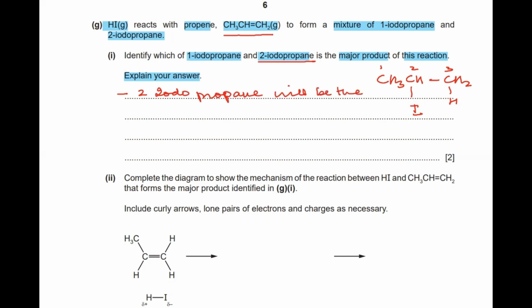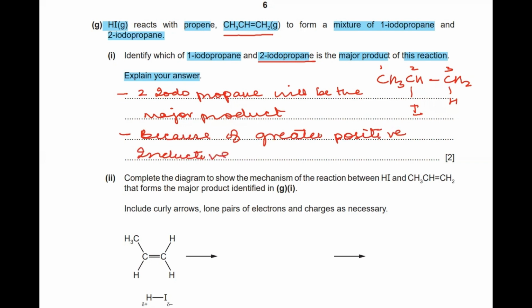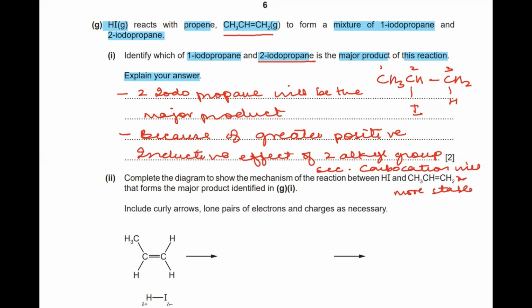Now, when they ask for the reason, you'll say: because of the greater positive inductive effect of two alkyl groups, the secondary carbocation is more stable, and hence 2-iodopropane will be formed. So that is going to be the reason for this.